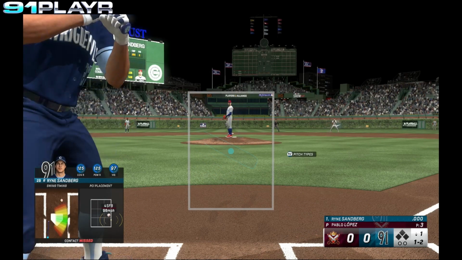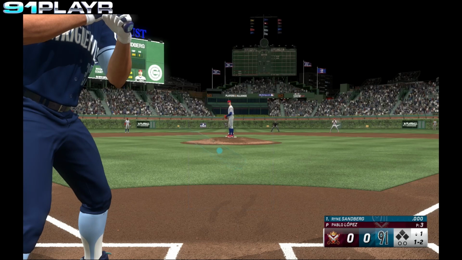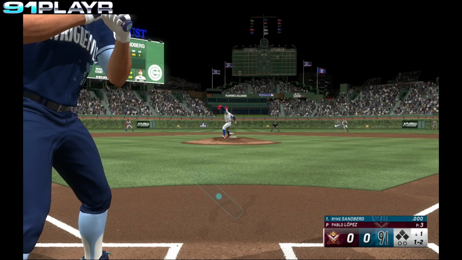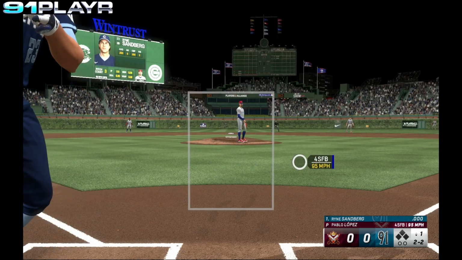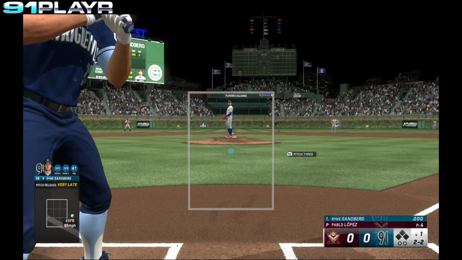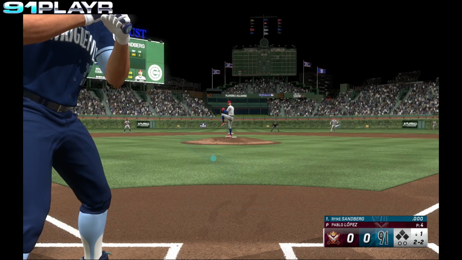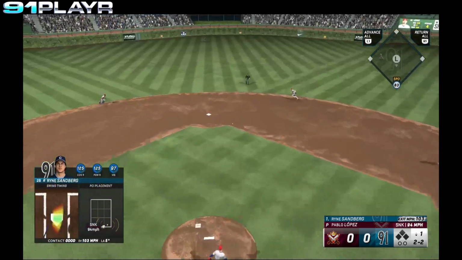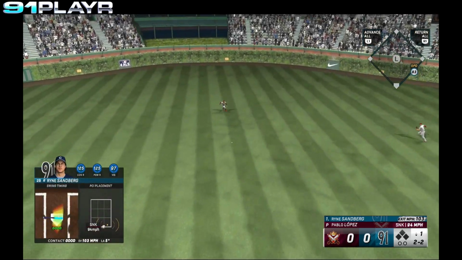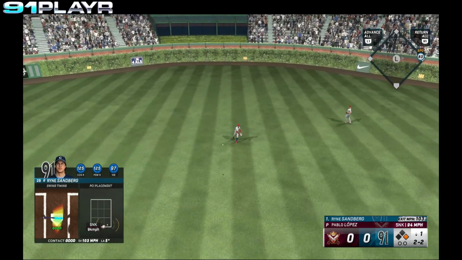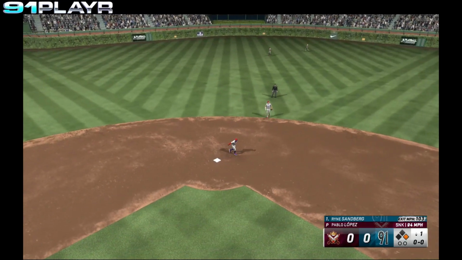Sandberg swings and misses. 1-2's the count. Ball outside. 2-2. Sandberg hits that ball back up the middle into center field. That's going to be a leadoff single for Ryne Sandberg.